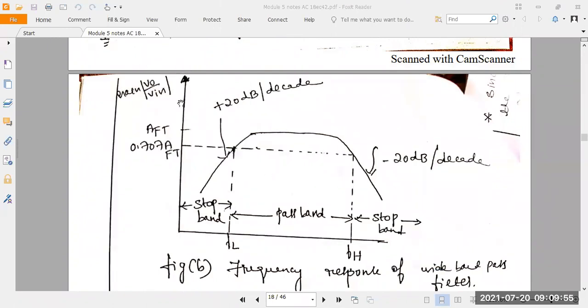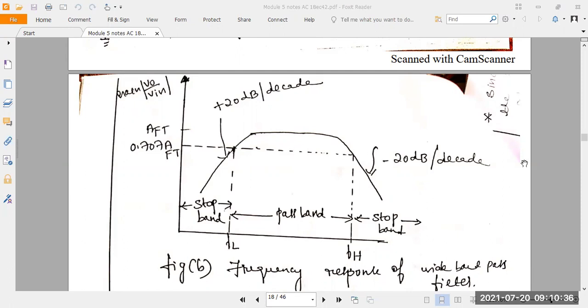Next, take gain versus frequency. On the y-axis they have taken gain, and on the x-axis frequency. Bandwidth is the difference FH minus FL. From 0 to FL, gain is rising, and after FH, gain is falling, because this is first order. In first order, the gain changes at 20 dB per decade, minus 20 dB per decade after FH and plus 20 dB per decade before FL. For that, you take FH minus FL.